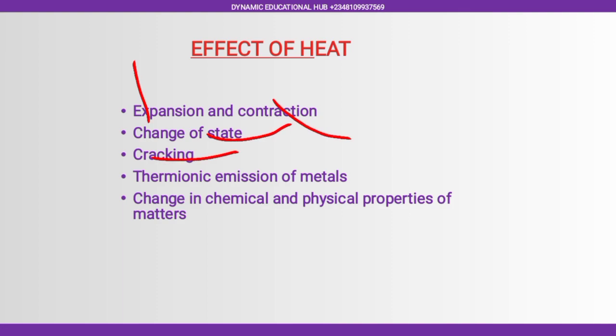Then we have cracking. It can lead to what? Cracking. Cracking means failure of the material, you have breakage, or you have separation between the particles of that material. That is when you say you have cracking. Thermionic emission, emission of electron from the surface of hot metal. You have change in chemical and physical properties. We've talked about this earlier on.